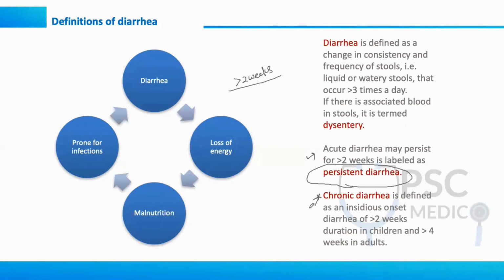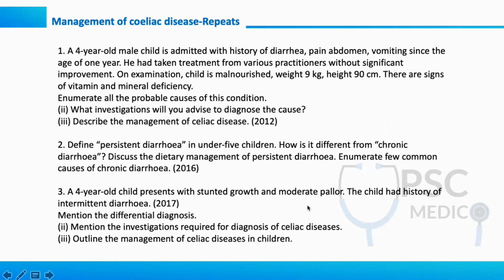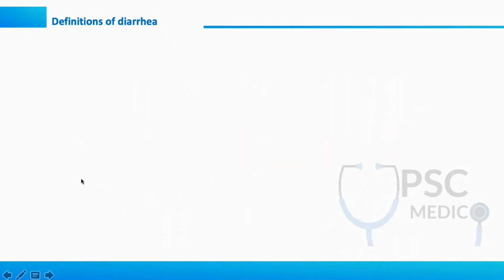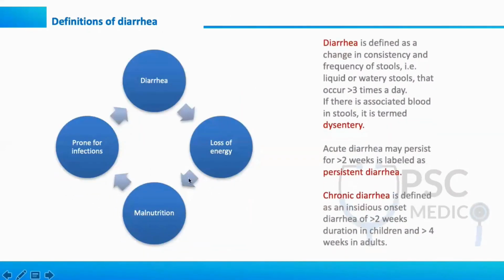Chronic diarrhea. What is chronic diarrhea? Before telling you this, just observe this question. Define persistent diarrhea in under 5 children. You know how to define it, more than 2 weeks. How is it different from chronic diarrhea? Okay, so let's see how it is different from chronic diarrhea.